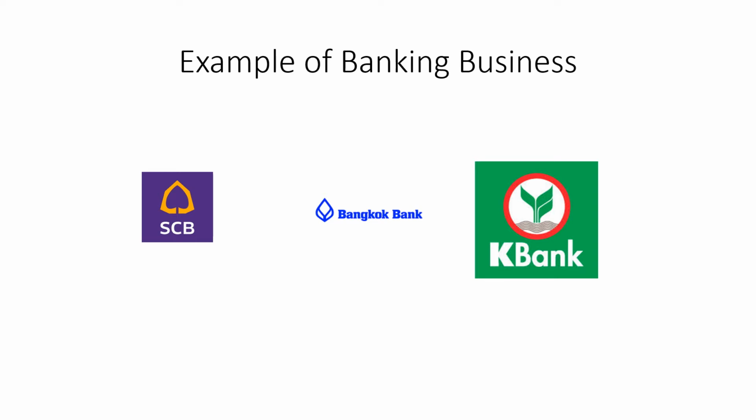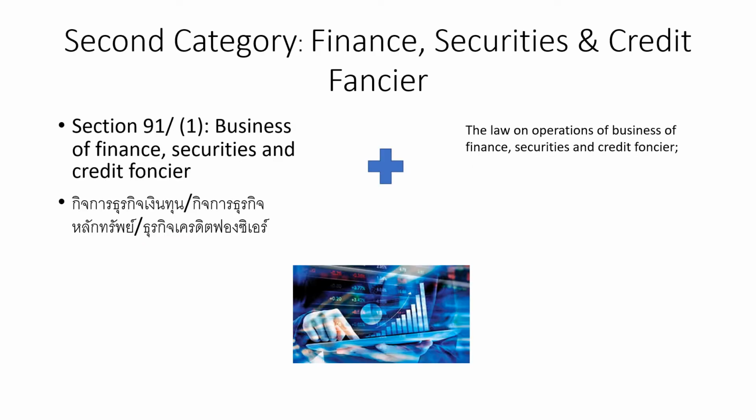For example, this is the easy one. If you go to the department store, you can see banking businesses, for example, SCB, Siam Commercial Bank, right? Or BBL, Bangkok Bank, or Kasikorn Bank. So this type, if you provide a banking business, you need to pay specific business tax to the revenue department. This is an example of the first type of business that are subject to the SBT. Let's have a look at the second category.